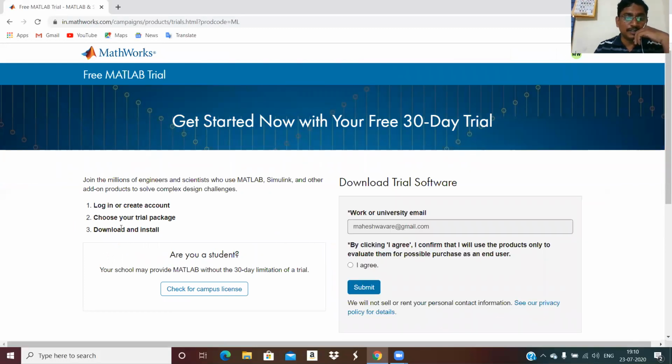Once again, it is asking for the trial package, and once you install it with one Gmail account, you can use it for 30 days as soon as you install it. So you just have to agree to all the terms and conditions. And downloading may take time.